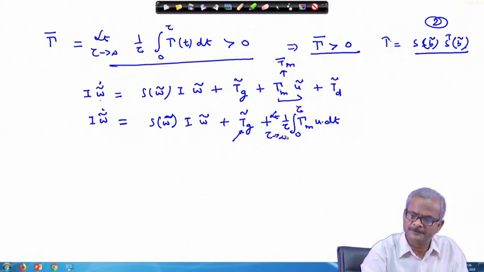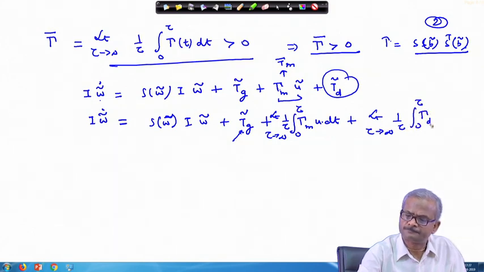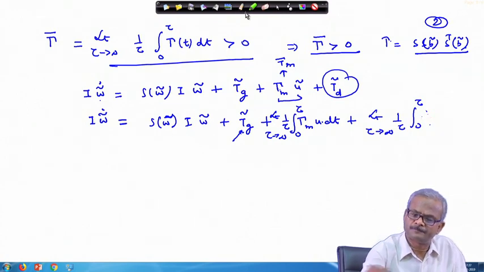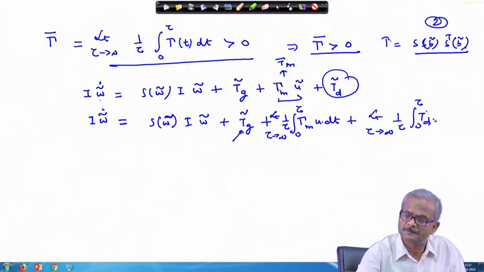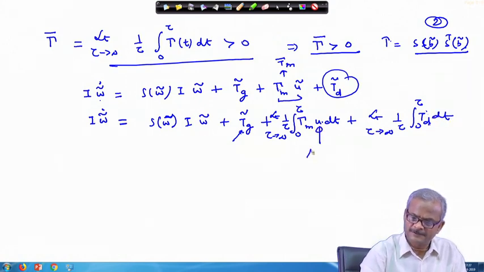limit tau tends to infinity, and this part also remains, limit, this is T, now if this is state dependent.